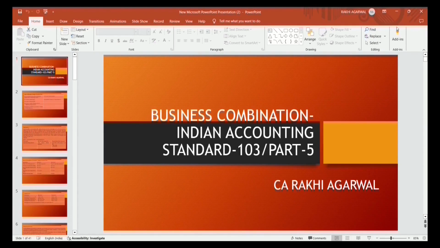Business combination is done in various forms. We had discussed that it is done in the form of merger, amalgamation, or acquisition of businesses, when one entity acquires another separate legal entity. And also we had discussed asset acquisition, where the entity focuses on the acquisition of the assets of another entity. The business combination is done only to acquire the assets of that organization.